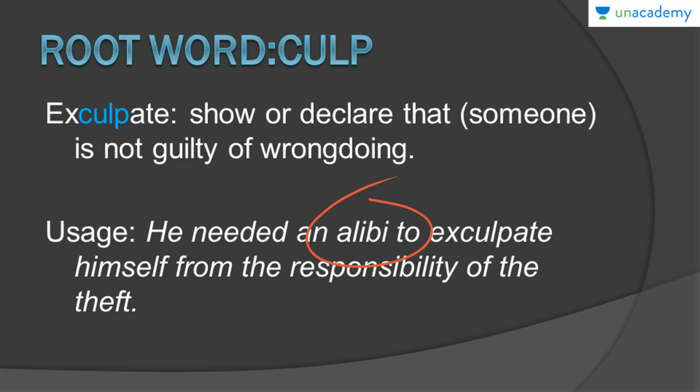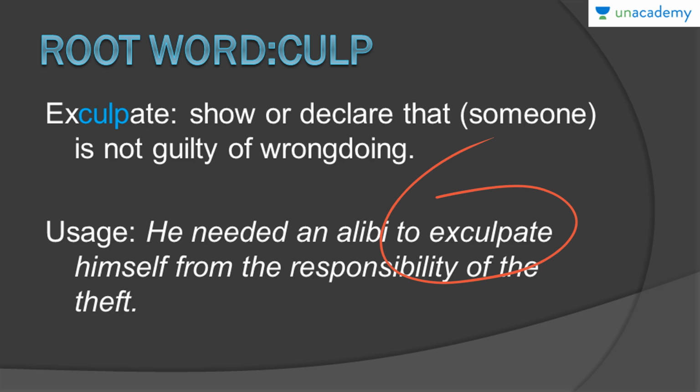But over here we are discussing the word exculpate. He needed an alibi to exculpate himself from the responsibility of the theft. That means to declare himself innocent, to exculpate himself from the responsibility of the theft.